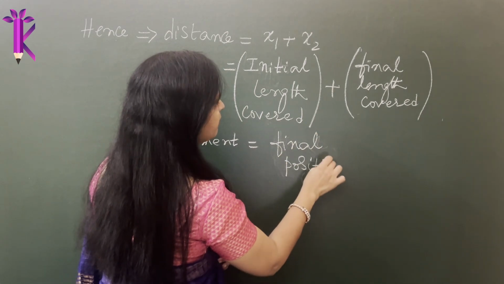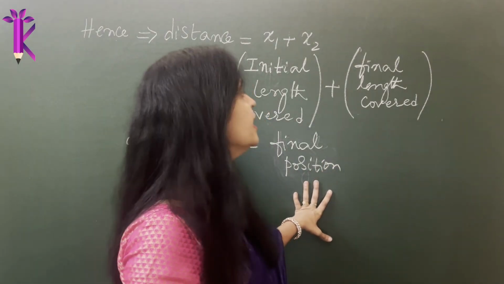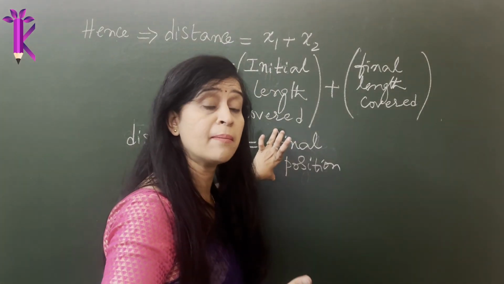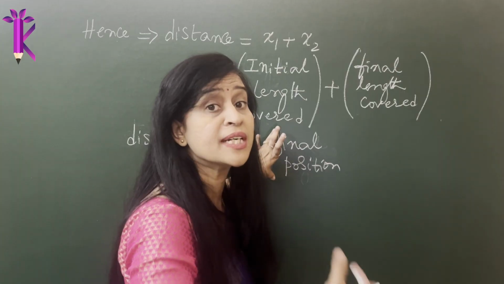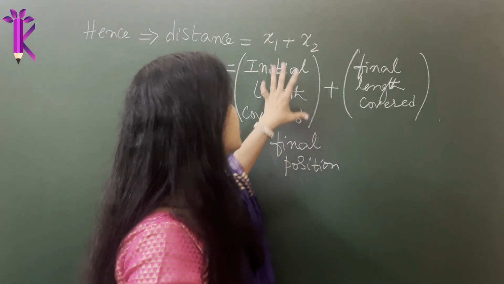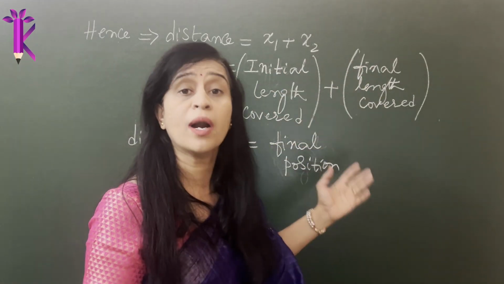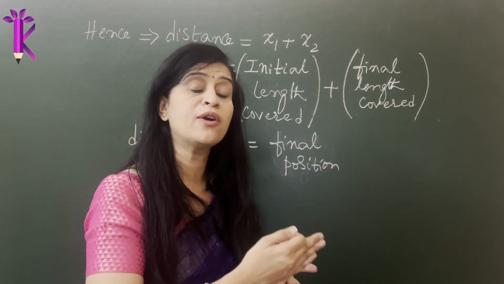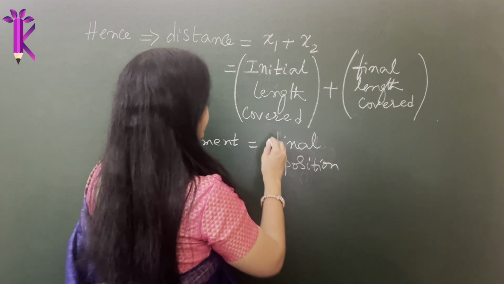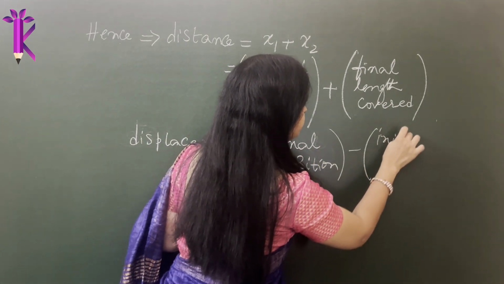Why am I referring to final position? Because we are taking into account the direction as well. So instead of calling it final length covered, I am more bothered about the position which it is in, because the position can change along with the direction. Whereas when I am concerned only about the magnitude, I do not want to know what position it is in. I only want to know the length covered when I am dealing with distances. So displacement is final position minus the initial position.